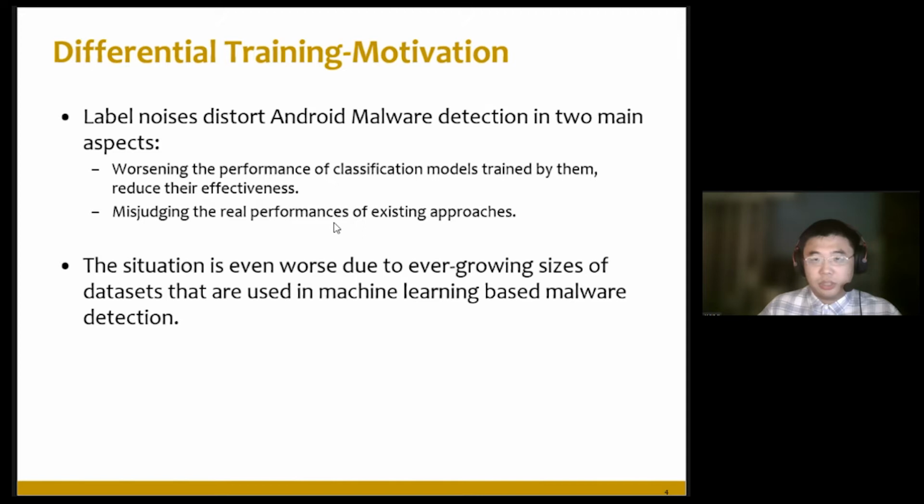And this situation is even worse due to the ever-growing size of datasets in nowadays machine learning-based Android malware detection approaches. It is also highly challenging for even domain experts in malware detection to ensure the correctness of data labels, because nowadays the techniques for composing malware are highly complicated. We believe that this is one of the reasons no universal benchmark dataset has been built for Android malware detection so far.